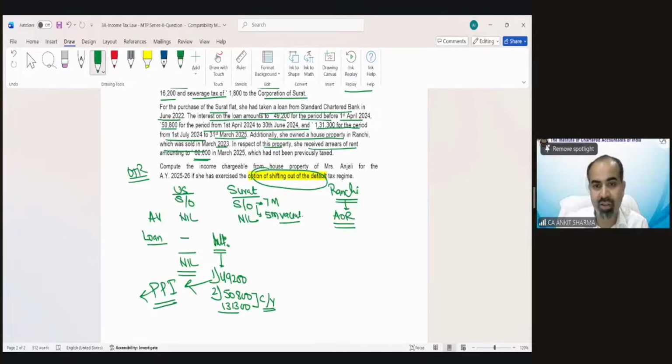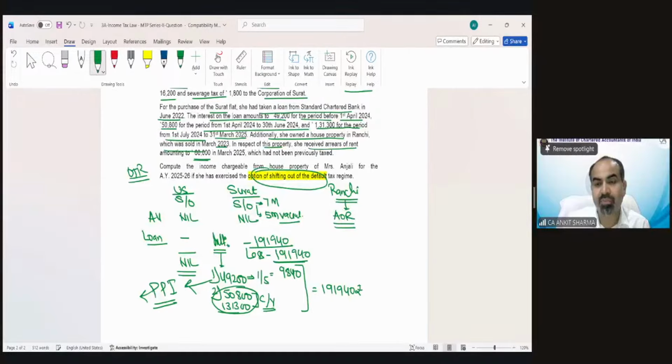So we have to take 1/5 of the 49,200 value. That would be 9,840. And these are my current year values. So the total interest would be 1,91,940 rupees. That is going to be allowed from this. Up to 2 lakh rupees we can claim. So the loss from this house property would be 1,91,940 rupees.